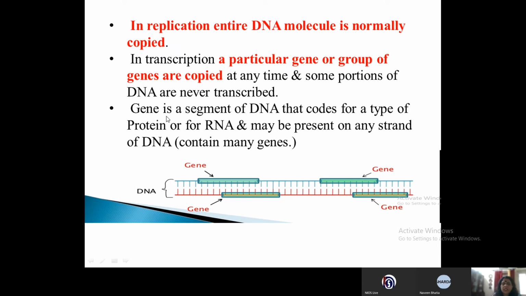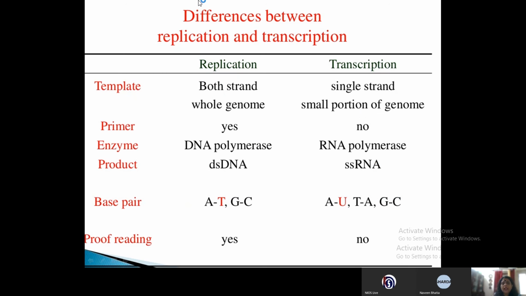Now, what is a gene? A gene is a segment of DNA that codes for a type of protein or RNA. So the gene can code for a protein, and it can also code for an RNA, and it may be present on any strand of the DNA. Now let us study the difference between replication and transcription.